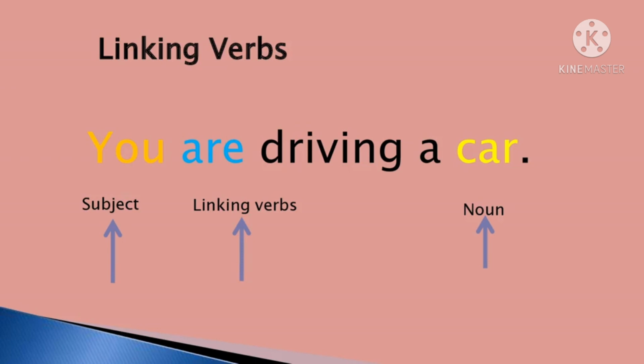Here is another example. You are driving a car. So you is the subject, are is a linking verb, driving is an action verb, and car is an object or a noun. So if you see is, am, are, was, were, has, have, these are the linking verbs in any sentence.